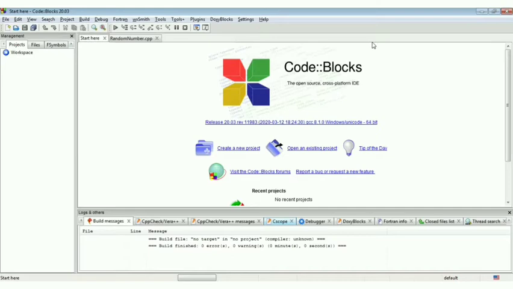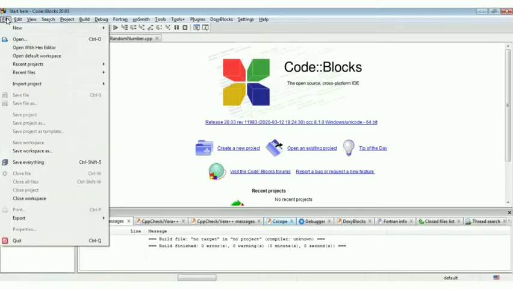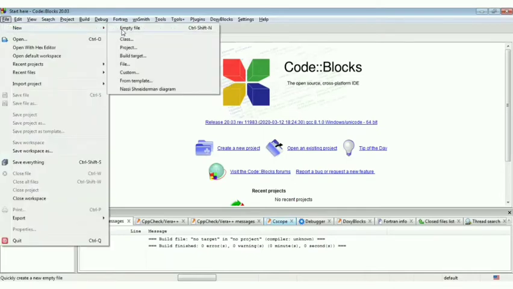Now we will create the C++ program for random number generation. For that purpose, you first have to launch the CodeBlocks platform, and then open a file. From here you can go to New and then click on Empty File.